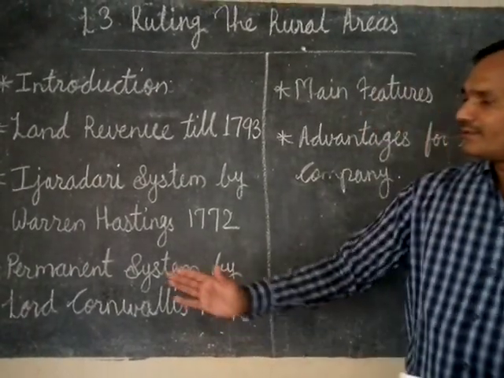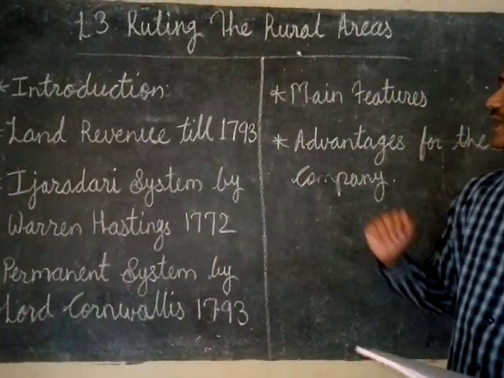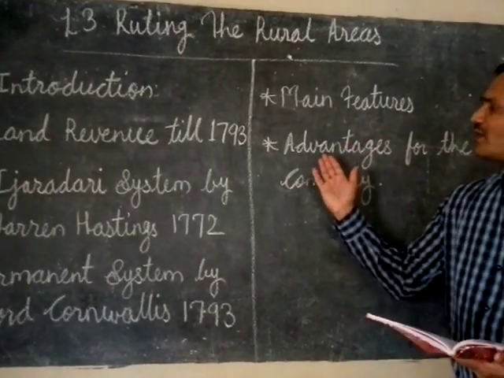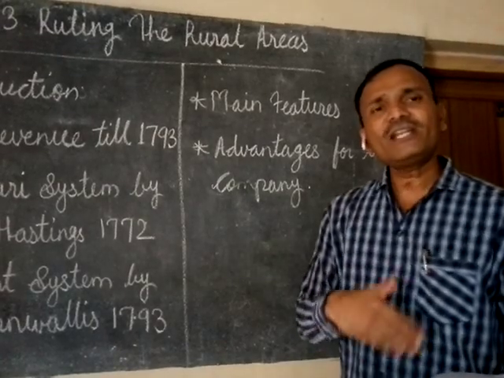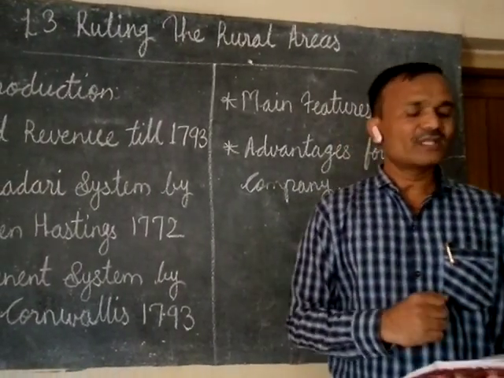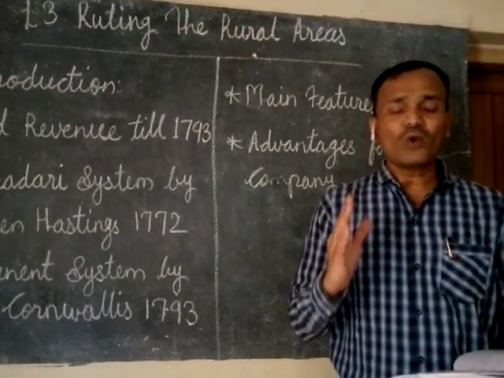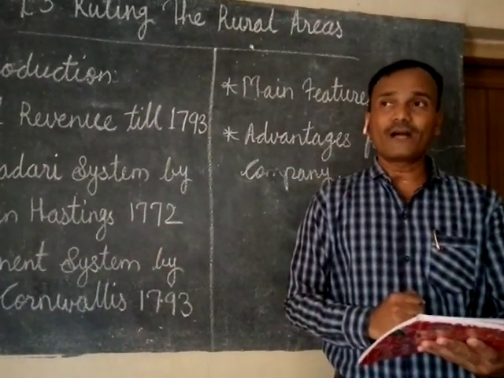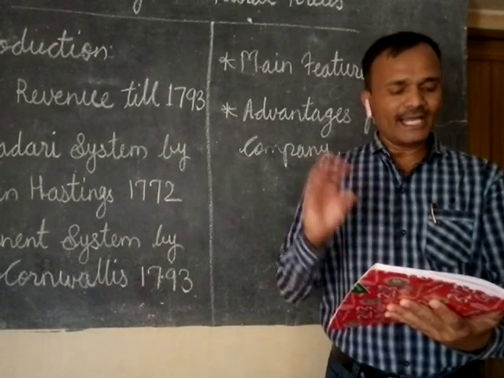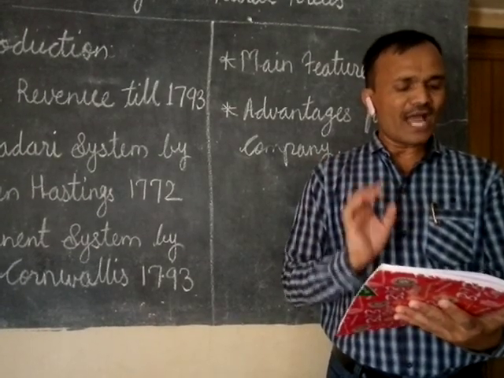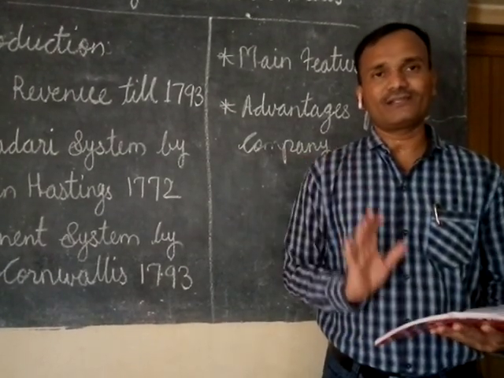The main features we have learnt. Now we are going to see the advantages for the company. After introducing this Permanent system, what was the benefit for the company? The first is that the income source became assured even in adverse conditions.